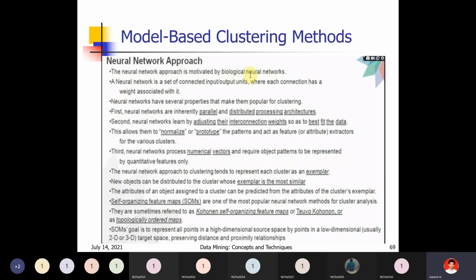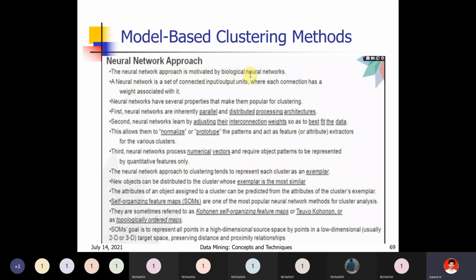So this adjustment feature will normalize the data. Whatever the data may be, if you want to represent it within a small scale, 0 to 1, you can do it with this neural network approach, because it has the adjustable property. The entire data may range from 0 to some 10 lakhs, with values like 25,000, 35,000, 60,000, 65,636. Whatever the data may be, you can scale it from 0 to 1 using this adjusting property of the neural network. You can normalize the data.